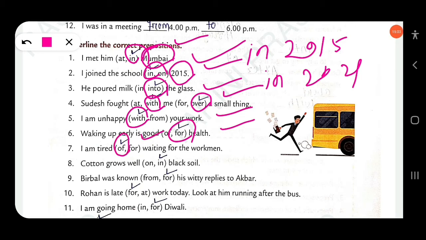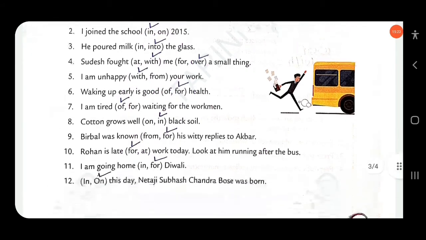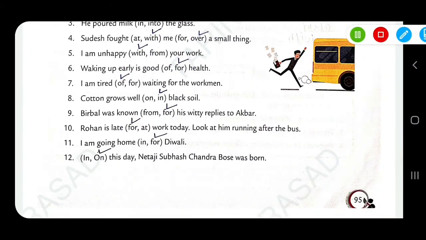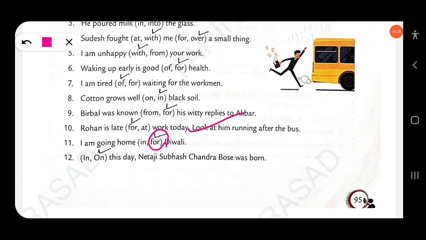The next, cotton grows well in black soil. The next, Birbal was known for his witty replies to Akbar. Similarly, next, Rohan is late for work today. Look at him running after the bus. The next, I am going home. Reason, this is for Diwali. I am going home for Diwali. The next, on this day, okay, on this day Netaji Subhash Chandra Bose was born.